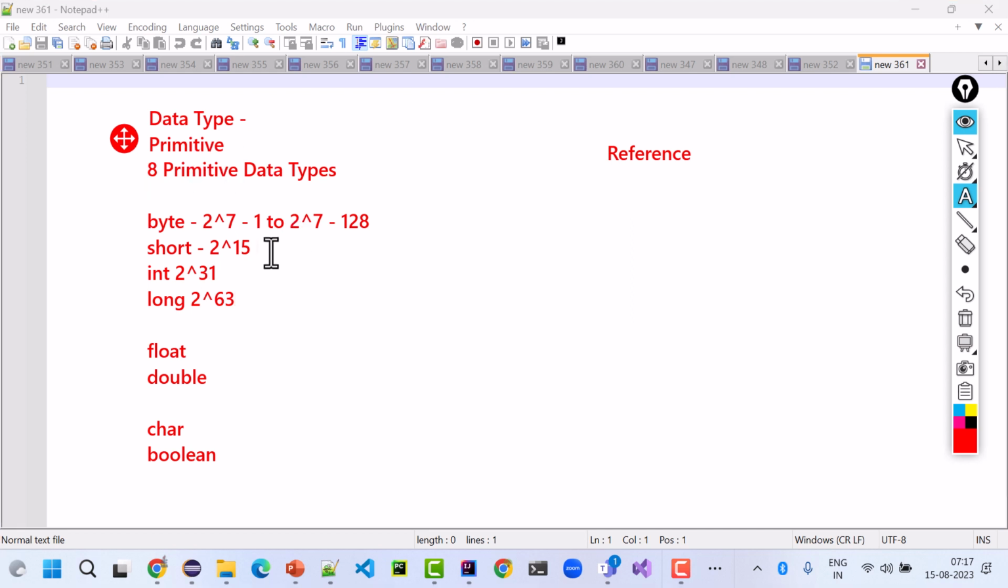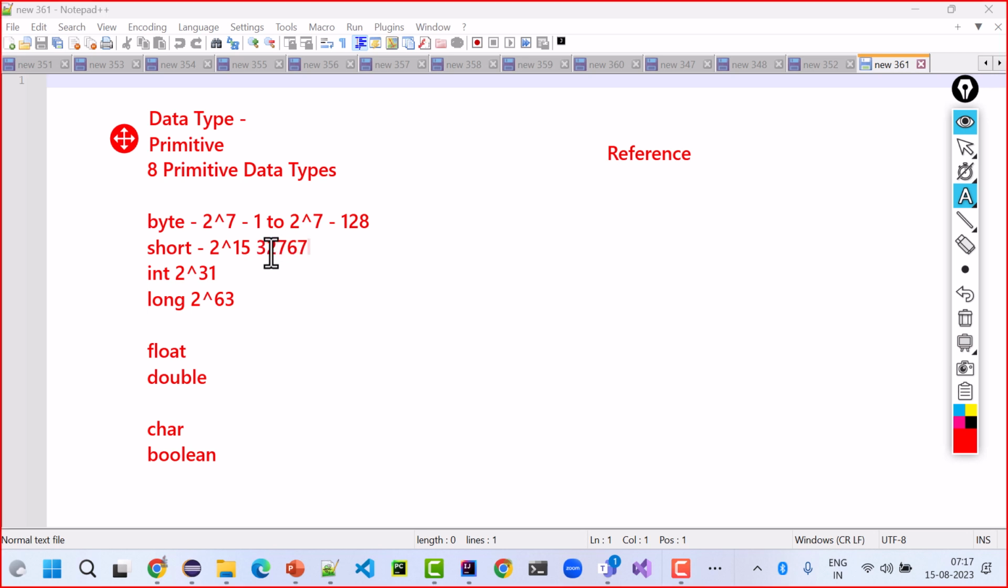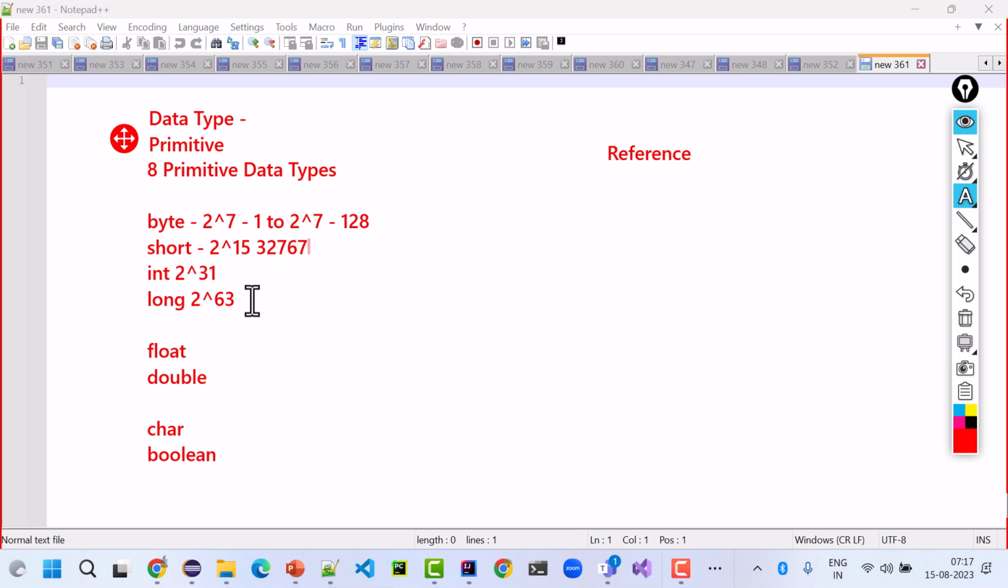If you talk about short, it comes to minus 32,768 to 32,767. 2 raised to the power 31 is a big number. It's a 10-digit number, like 2 billion kind of a number, and long is the longest value. So based on this data, you decide the data type.